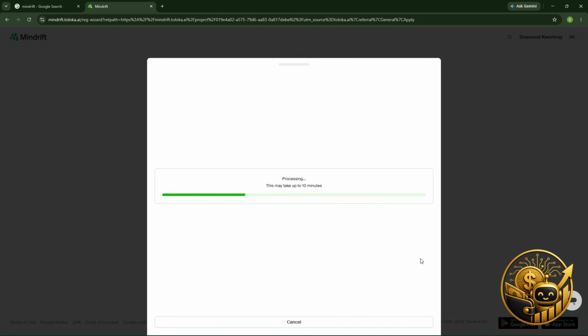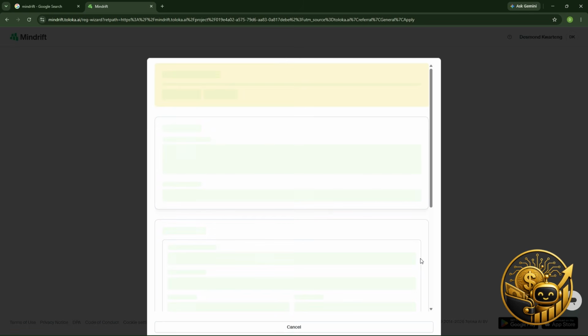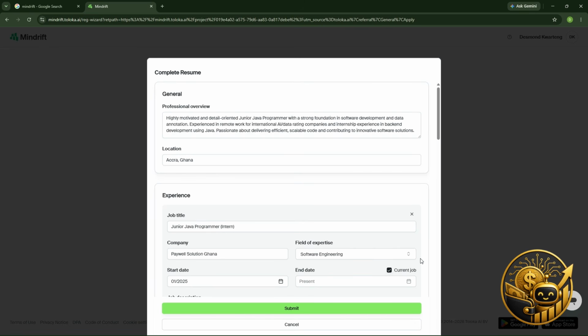Your resume needs to reflect an IT background, or a graphic designing background, something that corresponds with AI jobs. Do you understand? Don't just go and put catering there, expecting them to be pushing AI related jobs to you. Do you understand? So your resume needs to correspond with your profession, so that Mindrift is going to give you a good job.